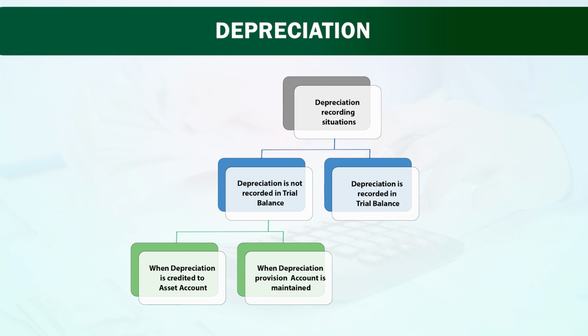See, in the graph, in the picture, you can see that the depreciation recording situation, number 1 is depreciation is not recorded in the trial balance and number 2 is depreciation recorded in the trial balance. But when depreciation is not recorded in the trial balance, we have to see two other things: when depreciation is credited to assets account and when depreciation provision account is maintained.